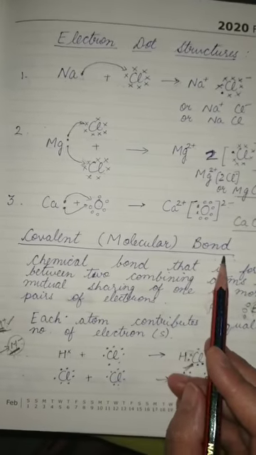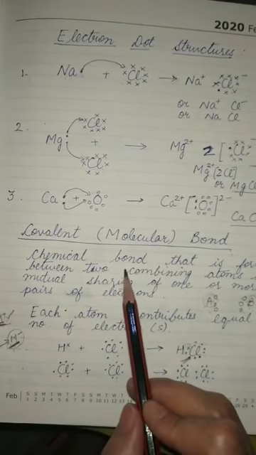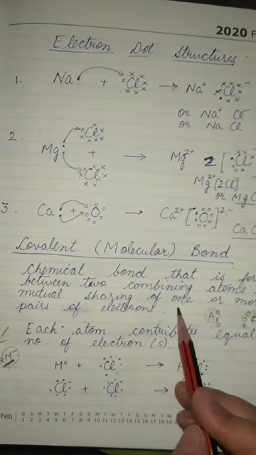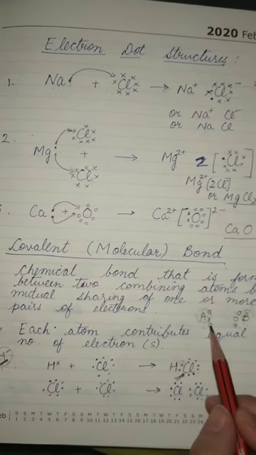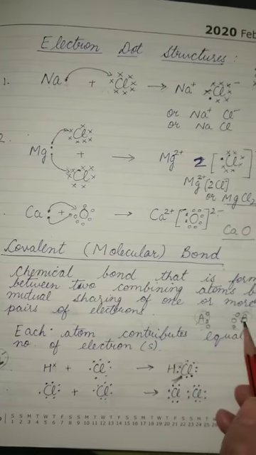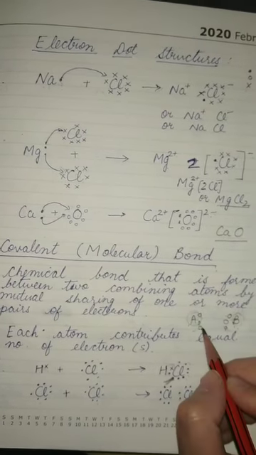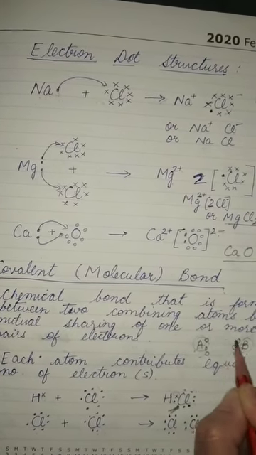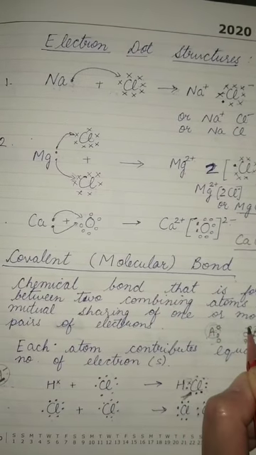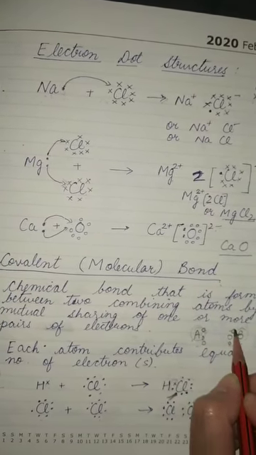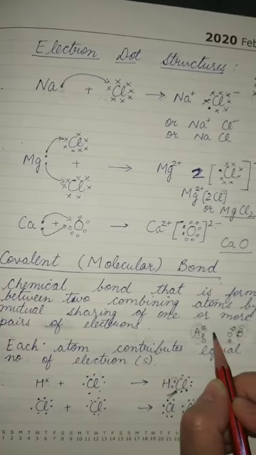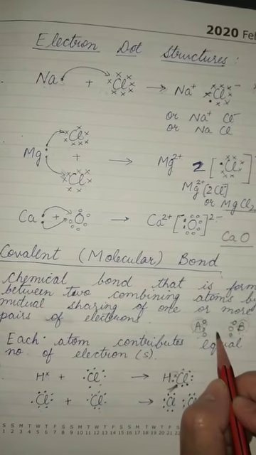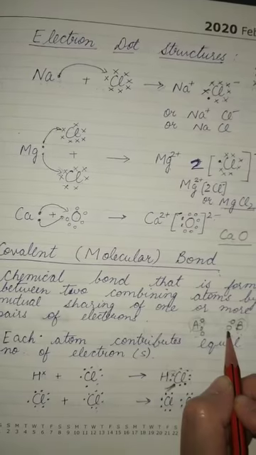covalent or molecular bond. Now what do we mean by covalent bond? If we want to define it, it is the bond that is formed between 2 combining atoms by mutual sharing of 1 or more pairs of electrons. That is, if the bond is formed between A and B, 2 atoms, the electron pair, because each time it is being shared, becomes a pair. So the mutual sharing of 1 or more pairs of electrons forms the type of bond which is called covalent bond, and each atom will contribute the same number of electrons.